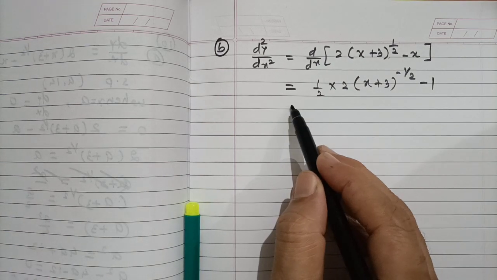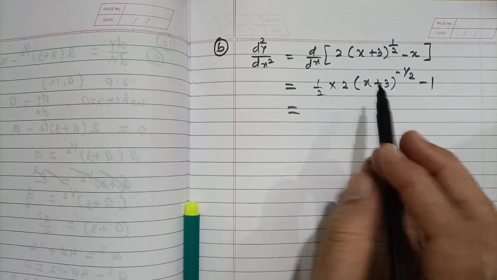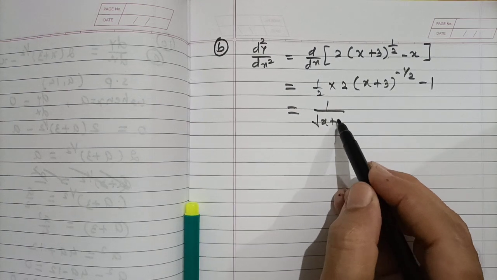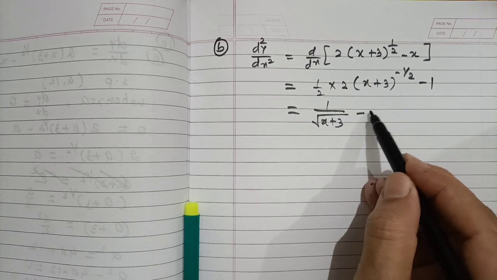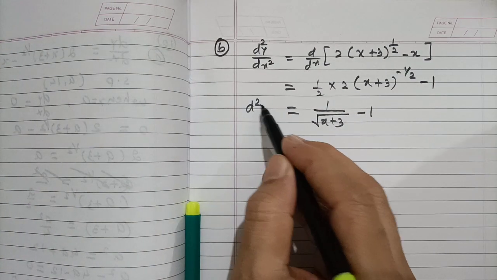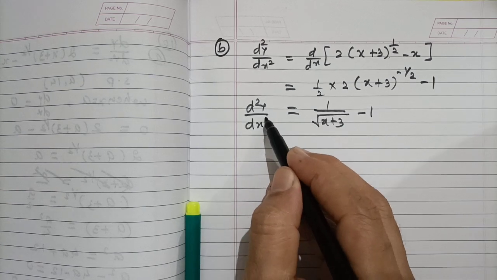Now simplify this, so the 2 gets cancelled, this is 1 by root of x plus 3 minus 1. So this is the value of the second order derivative, you can say.